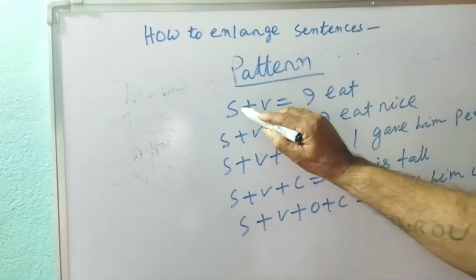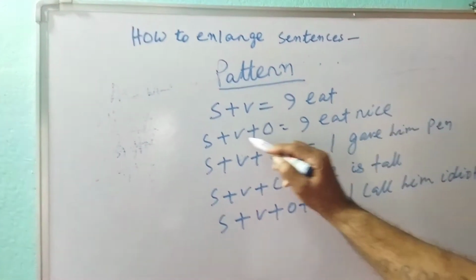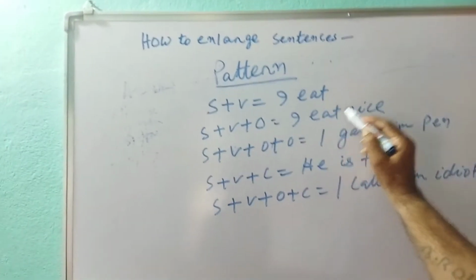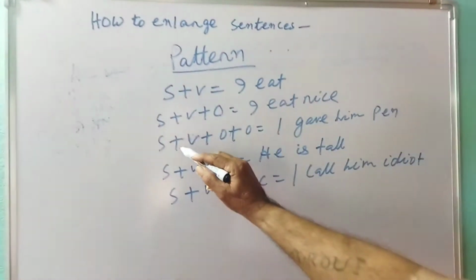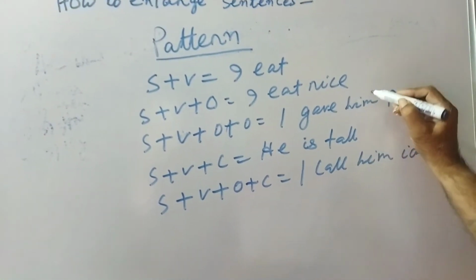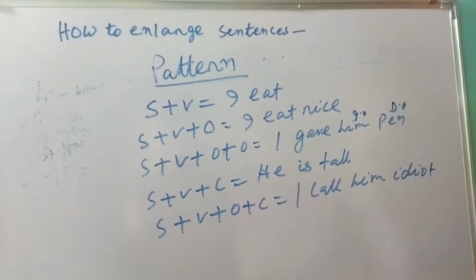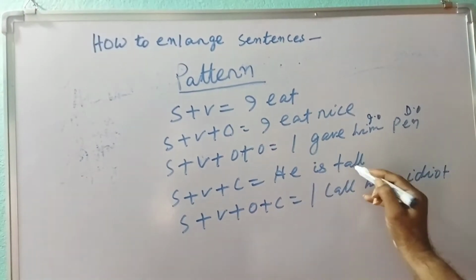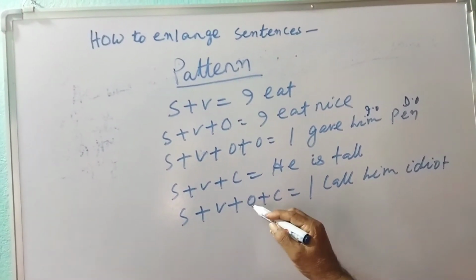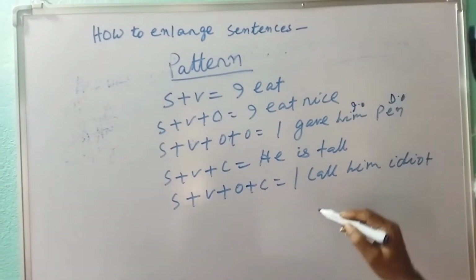S plus V, subject plus verb, that is, I ate. SVO, subject plus verb plus object, I eat rice. Then subject plus verb plus object, I gave him money. Here, him is the indirect object. Pen is the direct object. SVC, he is tall. SVOC, subject plus verb plus object plus complement, I call him idiot.